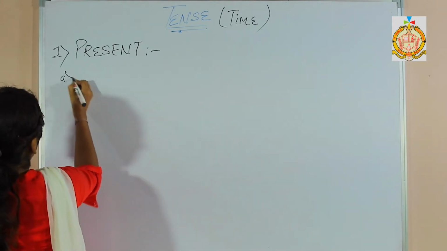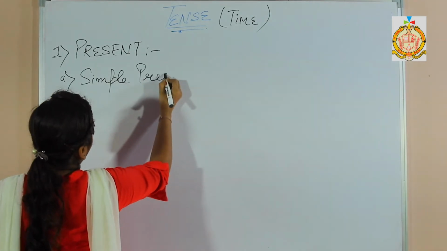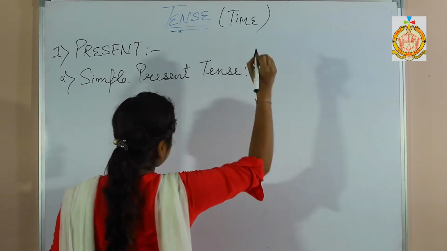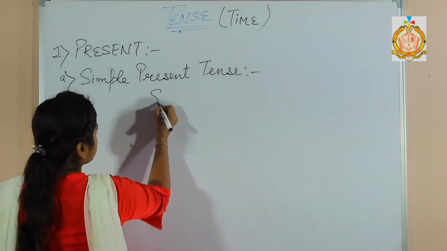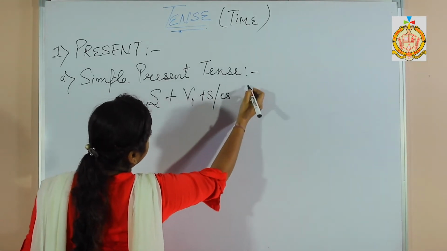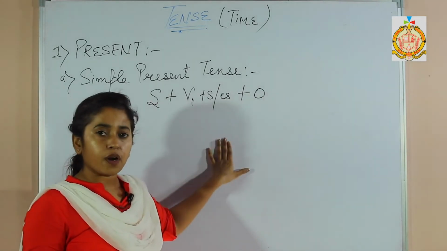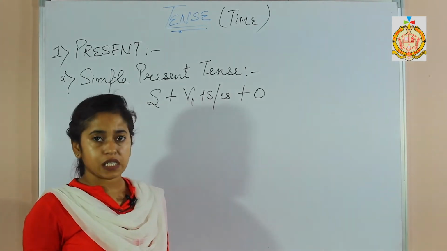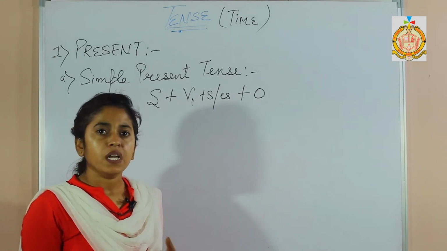The first one is simple present tense. Simple present tense formation is very easy. Subject plus verb's first form plus s or es with the verb plus object. Before beginning with the formations of the different tenses, please understand that in a particular sentence there are 3 main portions of a sentence. Those are subject, verb and object.